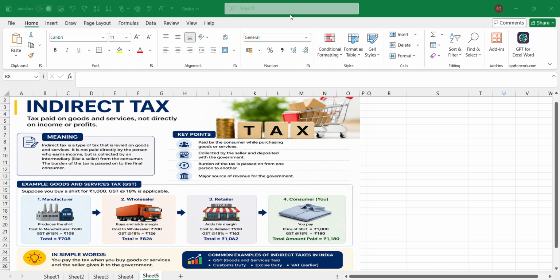Today, I am here with the concept of indirect tax, which is commonly asked in an interview.